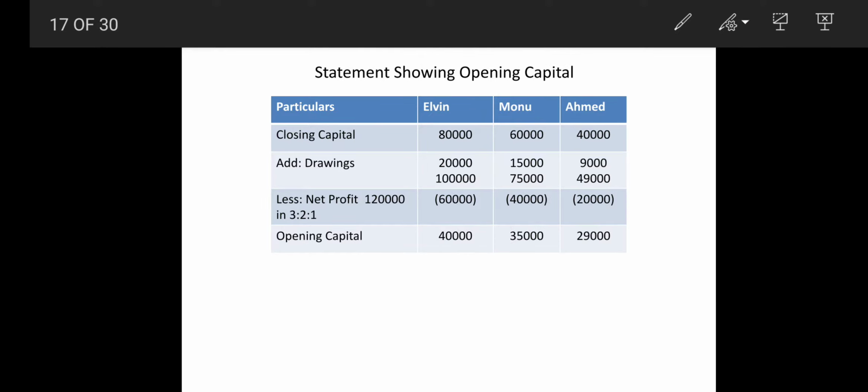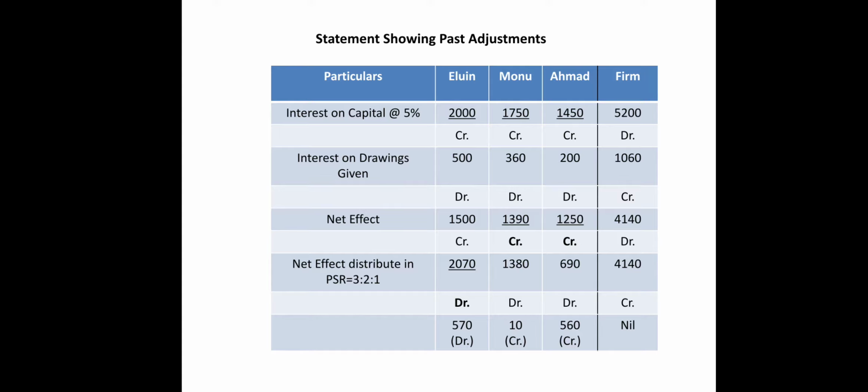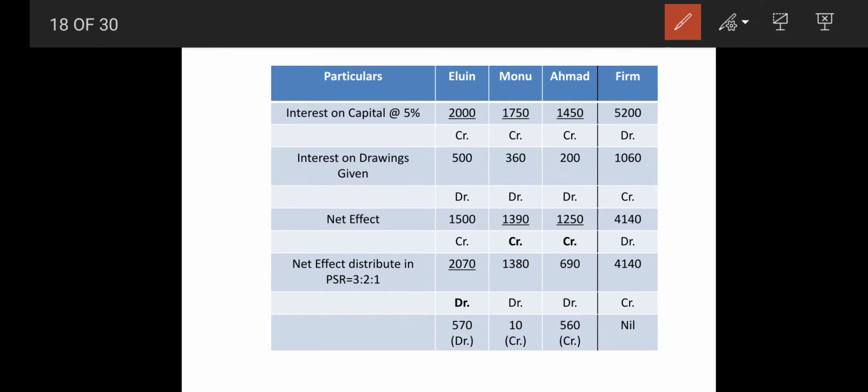Here we are going to charge interest on capital at 5%. So 40,000 at 5%, 35,000 at 5% and 29,000 at 5%. That will give you, in the statement showing past adjustment, 2,000, 1750 and 1450, and finally 5,200. Now which sign? In the partner's capital, interest on capital is always credit, so all three are credit, while in the firm it will be debit.